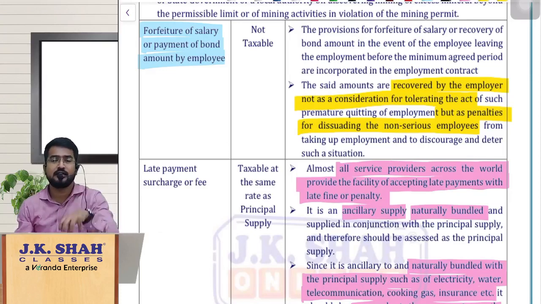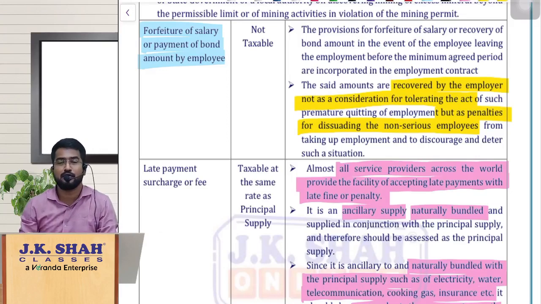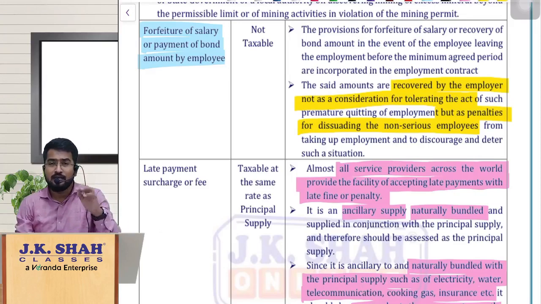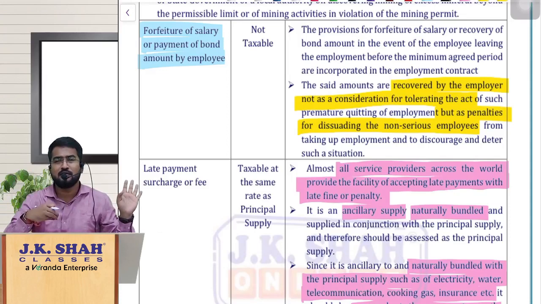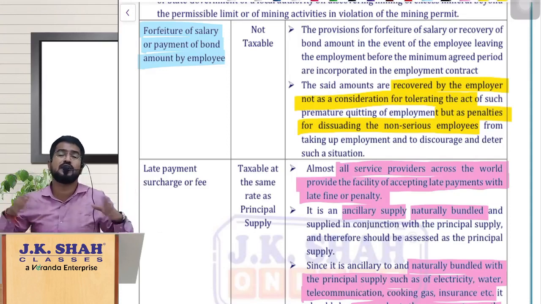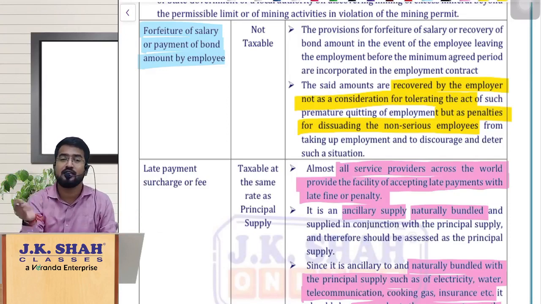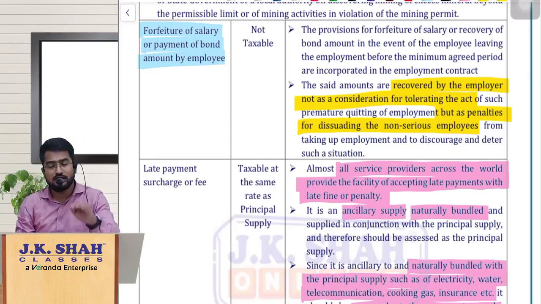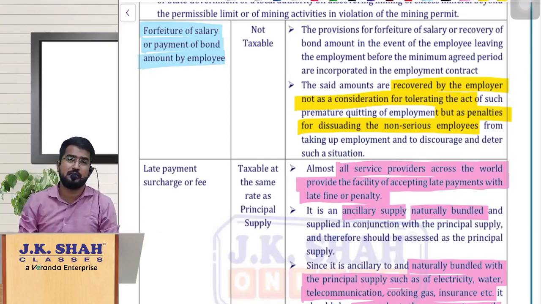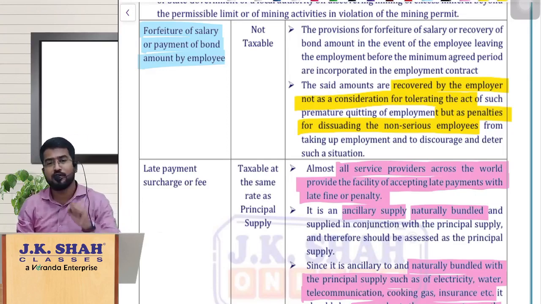Whether that salary deducted, can I say that, sir, this is the consideration I am paying to you so that I can break the bond between you and me? So is it so? Again, the answer is no. There is no agreement between employer and employee where the employer is agreeing, okay, fine, you pay me this amount and you leave within this particular period, I'm okay with that. That is not the case, sir. Here we are trying to compensate the injured party. The employer is being injured because the employee is leaving the organization well before the prescribed time limit as per the bond. So here we are trying to punish him.